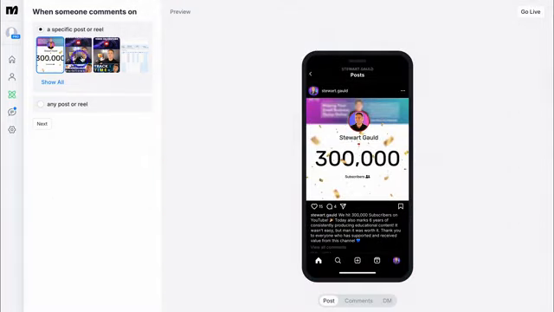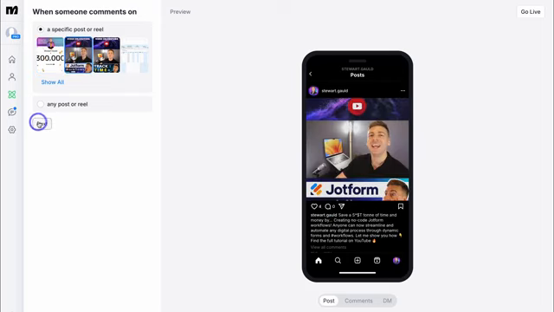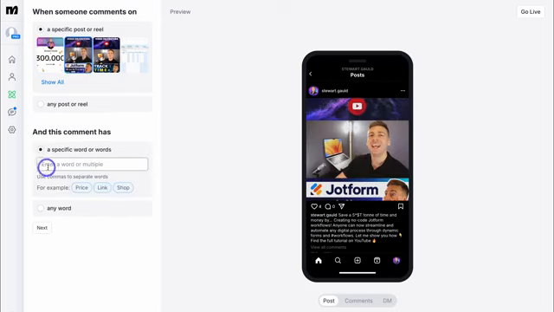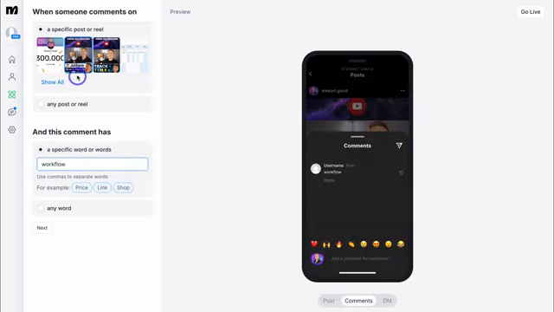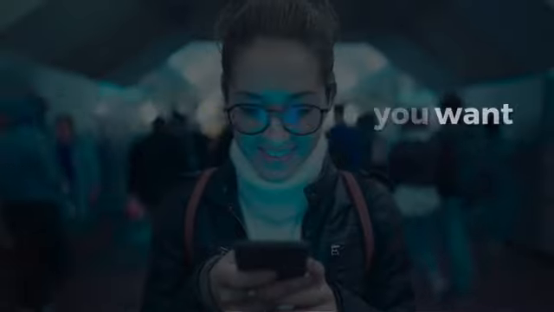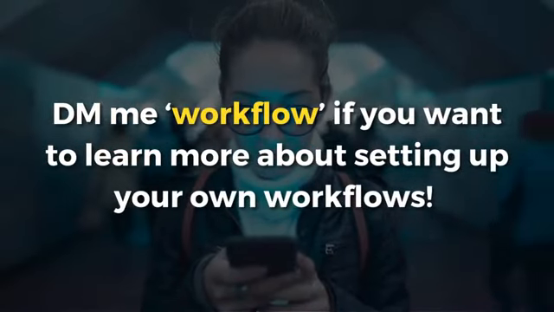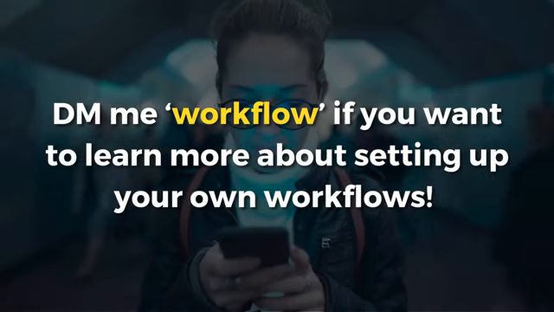For example, I can select a specific post or reel, or choose any post or reel. I'm going to select this post here, and then navigate down to Next. I'm going to add a specific word that's going to trigger this automation. For example, let's say that in this reel I have text on the video and I also say the call to action, DM me workflow, if you want to learn more about setting up your own workflows.